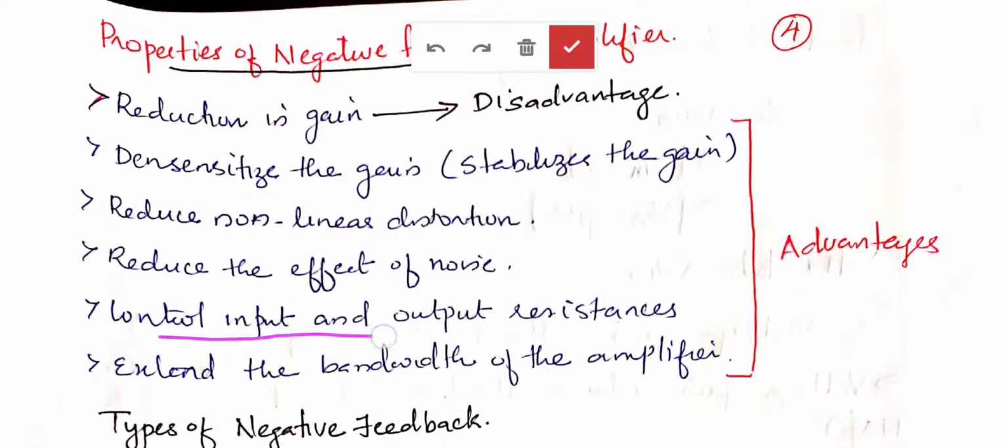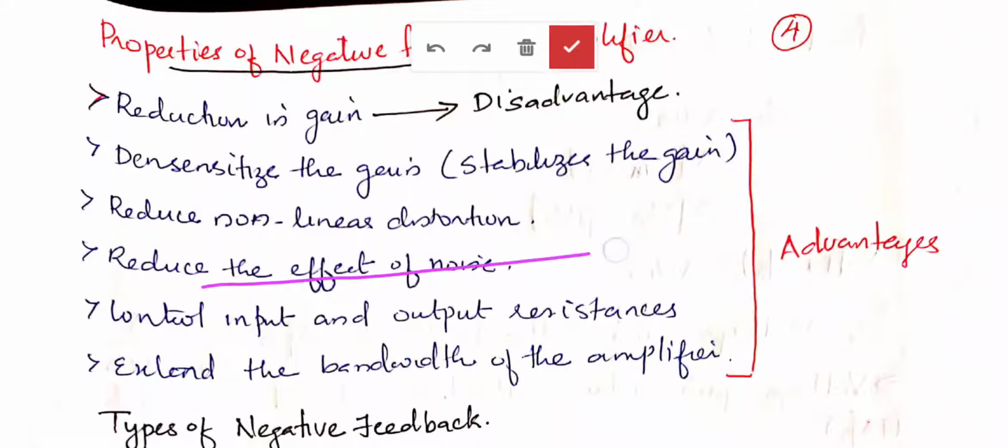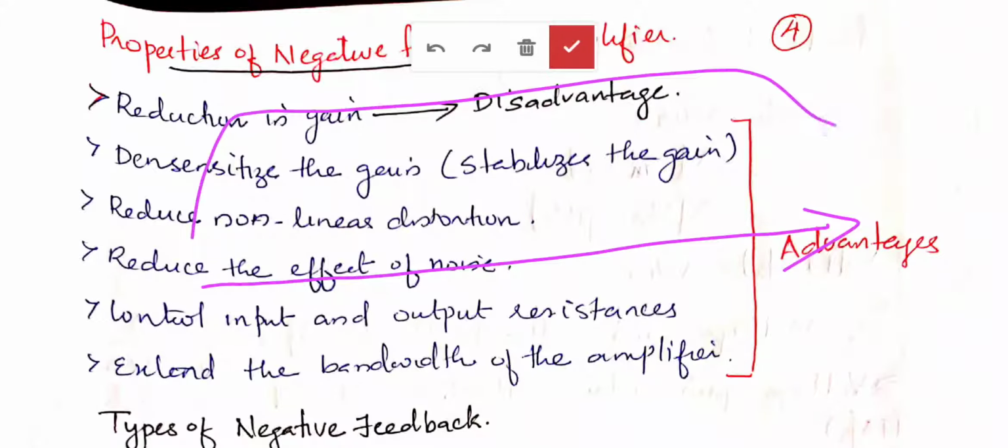And another one, it controls the input and output resistance. According to our wish, we can choose a certain amplifier configuration or connection such that the input resistance and output resistance can be controlled. Either we can choose high input resistance and low output resistance, or low input resistance and high output resistance. Whatever we need, we can choose the particular configuration. The last one is that it extends the bandwidth of the amplifier. Bandwidth means the range of frequency over which the amplification process happens. So that bandwidth will be extended if you are using a negative feedback amplifier.